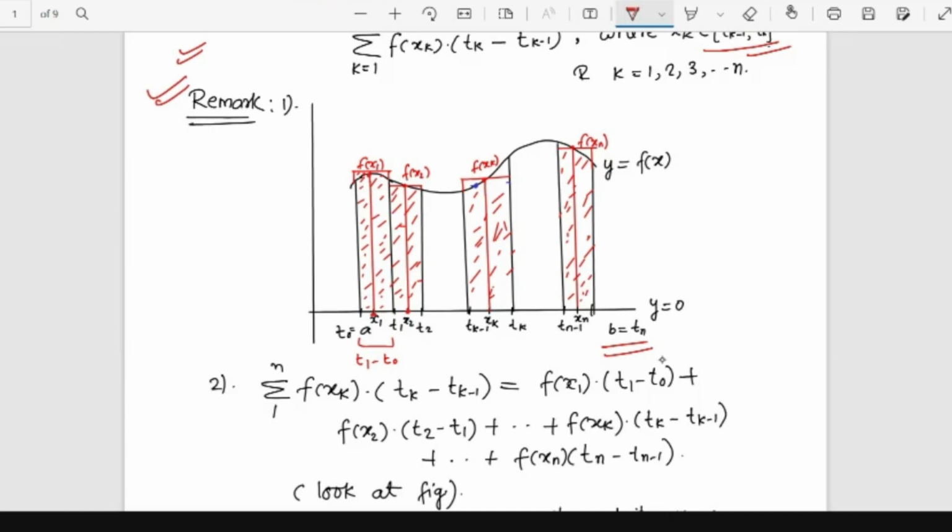And for the point x2, you see the corresponding point f of x2. So f of x1 and f of x2. And similarly, between tk minus 1 and tk, you see this xk. So what is the difference basically?